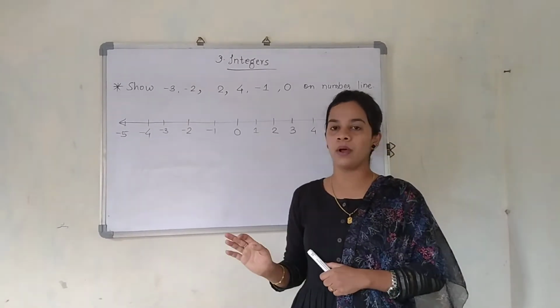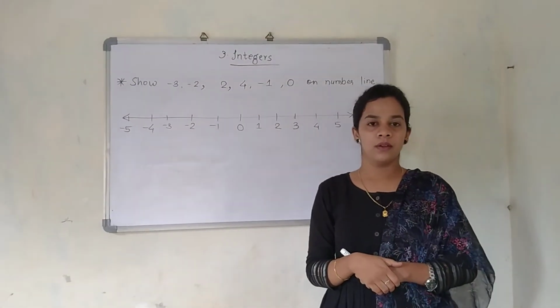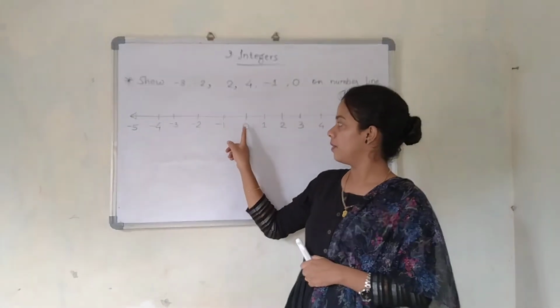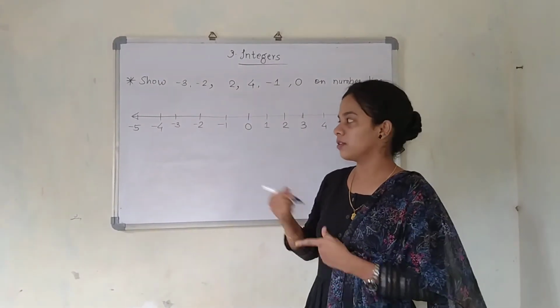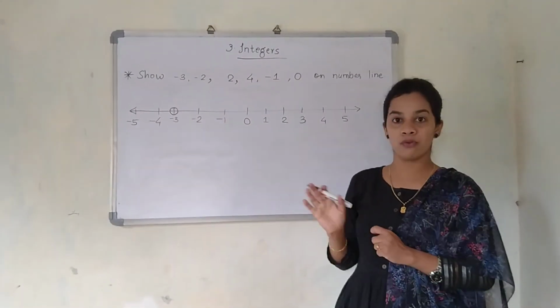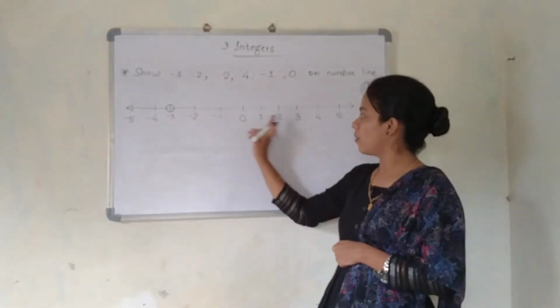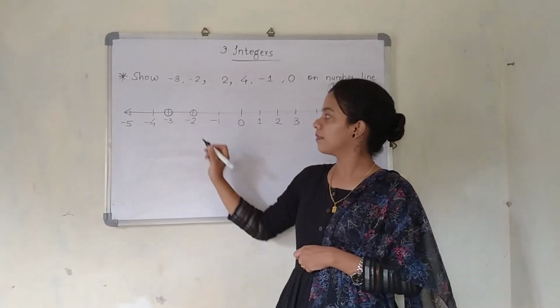Now just tell me one thing. Where can you see -3? Yes, you can see over here: 0, -1, -2, -3. So I am going to just mark it. I have mentioned that I have shown it on the number line. Next, -2. Can you see -2 anywhere over here? Yes, negative numbers are here, so -2 is here itself.